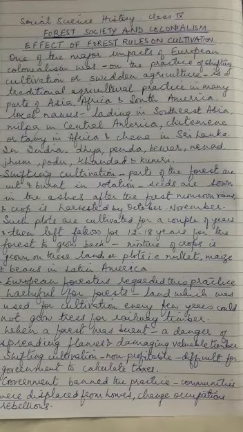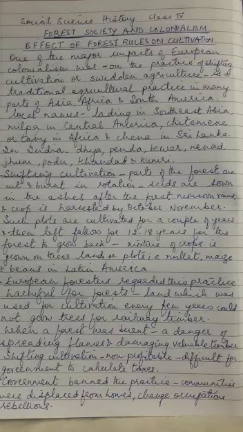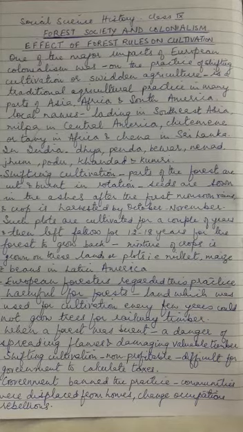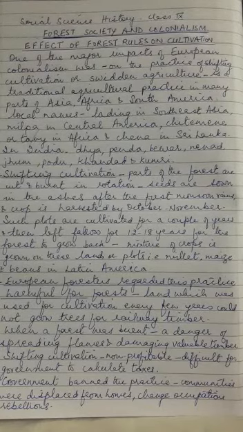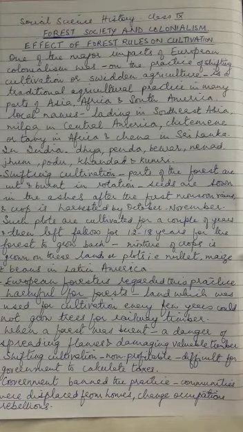And then such plots are cultivated for a couple of years and then left fallow. That means they plow it, but they don't grow any crop there for about 12 to 18 years for the forest to grow back. And a mixture of crops is grown on these lands, like millet, maize and beans in Latin America. So this was what was called shifting cultivation or swidden agriculture.